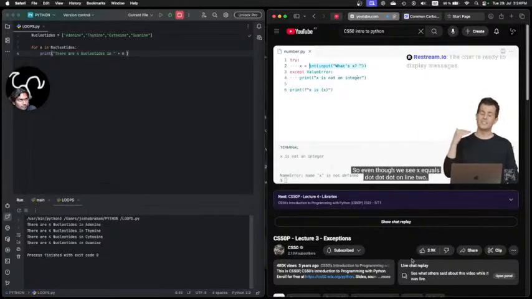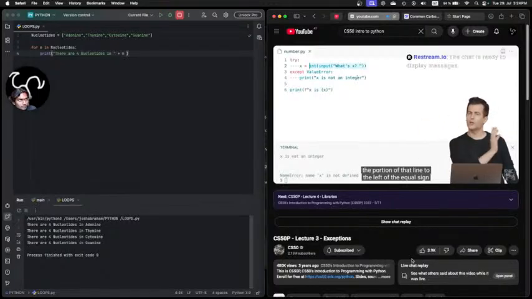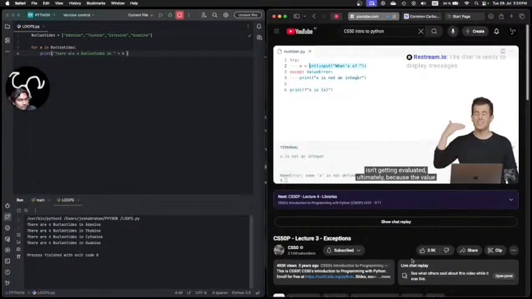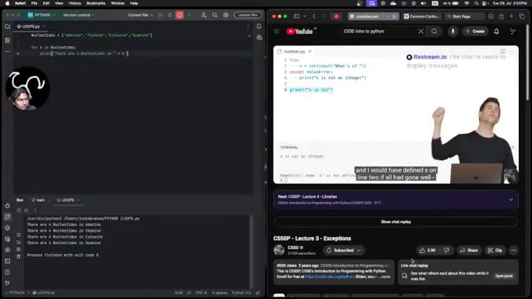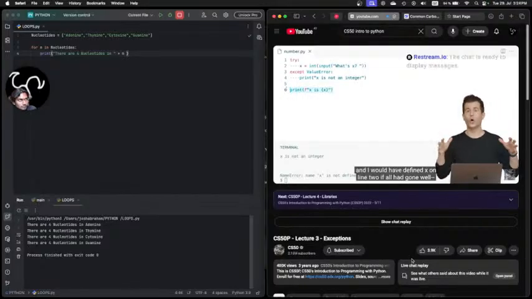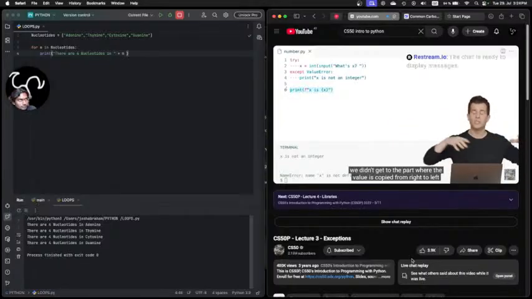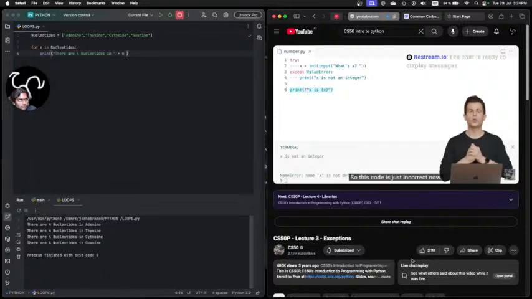So even though we see x equals on line 2, the portion of that line to the left of the equal sign isn't getting evaluated ultimately because the value error is happening too soon. And so when we finally get down to line 6, even though it looked like I was defining x on line 2, and I would have defined x on line 2 if all had gone well, we didn't get to the part where the value is copied from right to left because the value error happened first. So this code is just incorrect now.